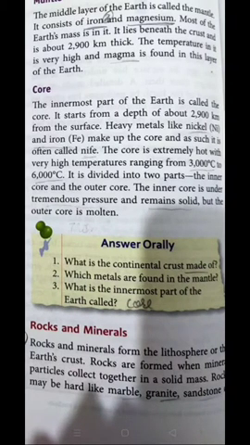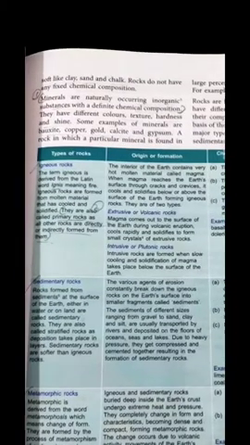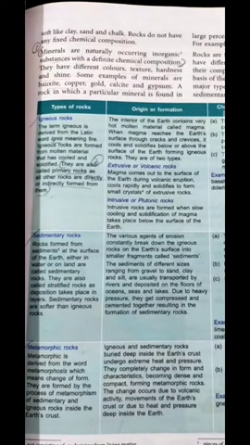Rocks are present in the earth's crust. Rocks are formed when mineral particles collect together in a solid form. When all the mineral particles collect together, they make a solid mass, and that further makes a rock. Now rocks are mainly of two types. The first is hard rocks, which include marble, granite and sandstone. You have observed all such things. Some rocks are also soft, like the chalk a teacher uses in the classroom. Chalk is also considered a rock, but a soft rock.